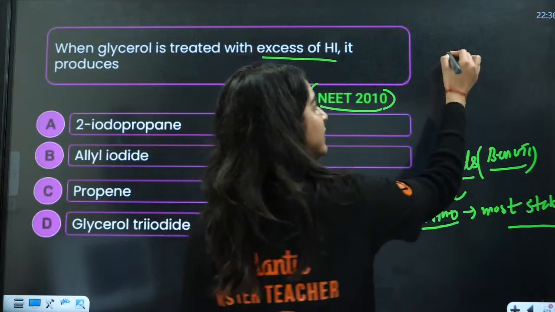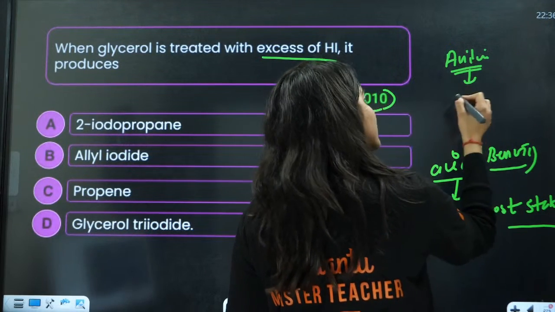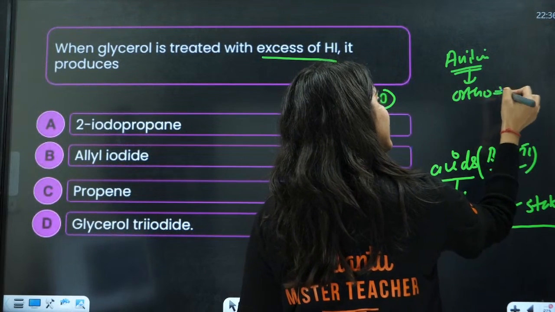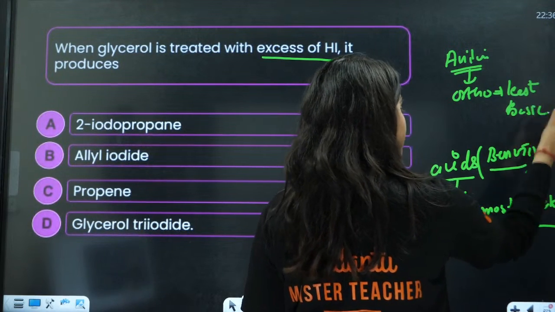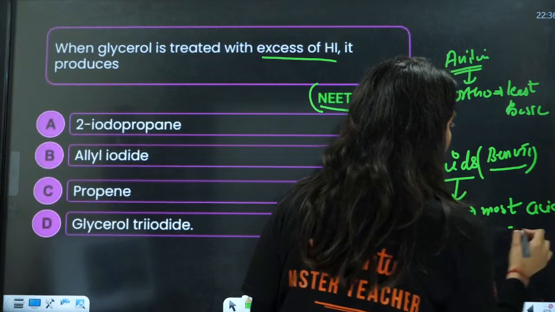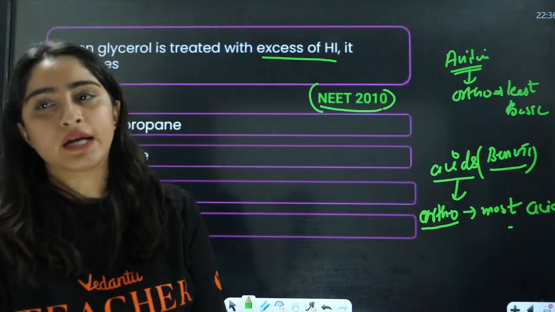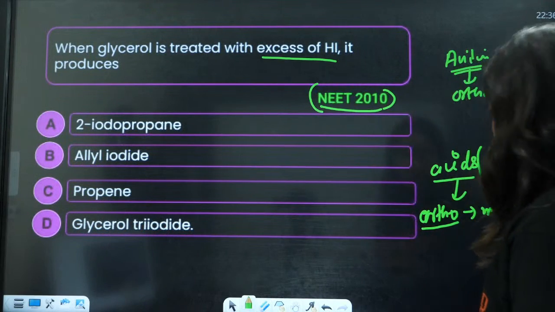If we talk about anilines, in case of anilines, the ortho will be the least basic. And ortho is going to be the most acidic. In case of acids and bases, this is totally different. Yes, very good, Rajeev, very good.